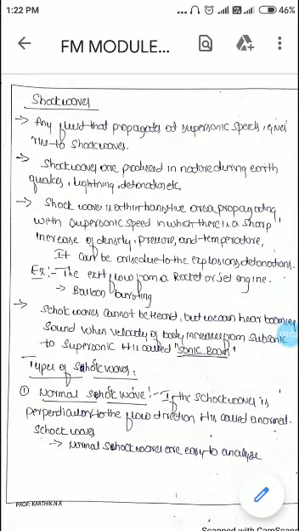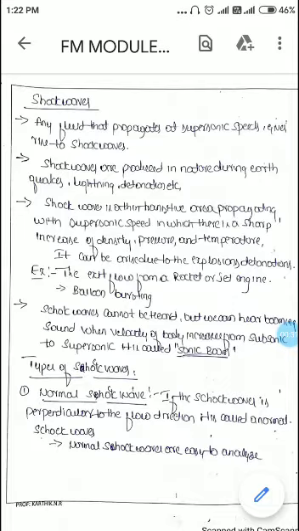In this video, we will discuss shock waves. A shock wave is a strong pressure wave in an elastic medium such as air, water, or a solid substance, produced by supersonic aircraft. It is a phenomenon that creates violent sound. Any fluid that propagates at supersonic speed gives rise to shock waves. Shock waves are produced in nature during earthquakes, lightning, and detonation.